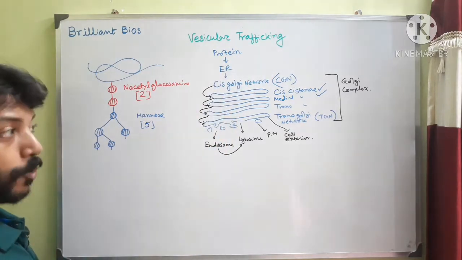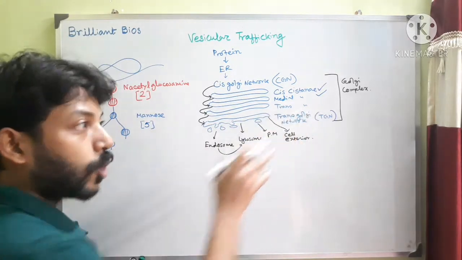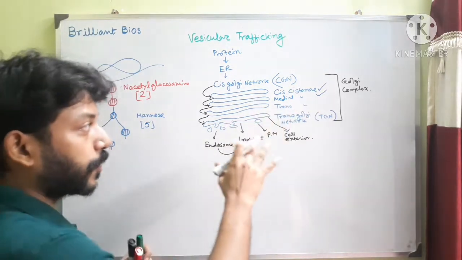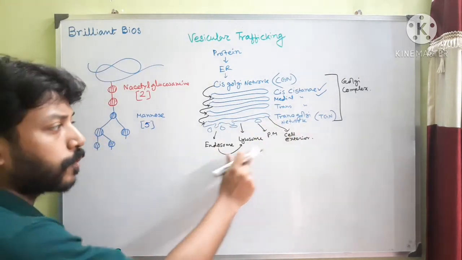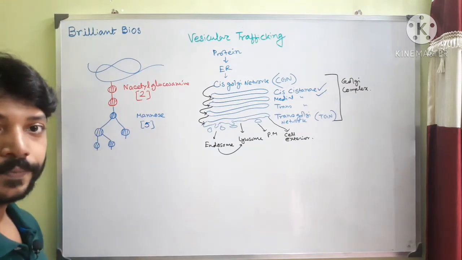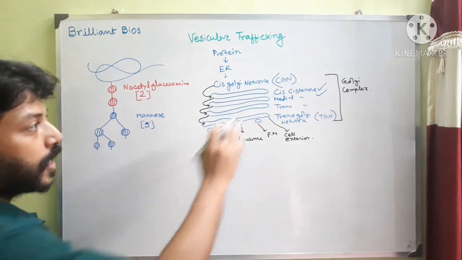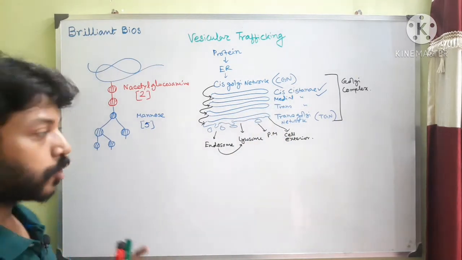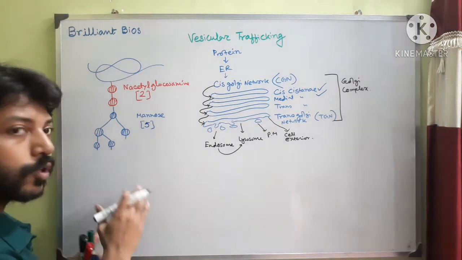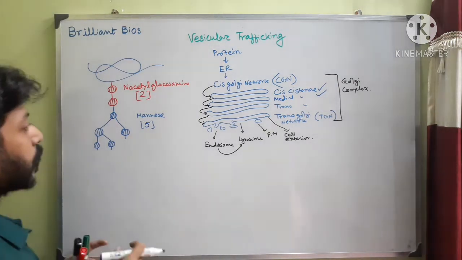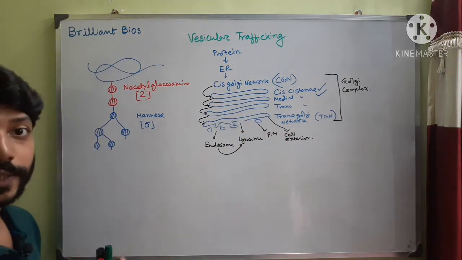Okay. Now to travel to the trans-Golgi network, the trans-cisterna, because ultimately it should reach the trans-Golgi network, then it can go to the endosome, lysosome, plasma membrane or cell exterior. So to get the ticket to the trans-Golgi, in the medial there are some enzymes. The enzymes that remove mannose are called mannosidases, those that remove glucose are called glucosidases, very simple. So in the medial some modification occurs.